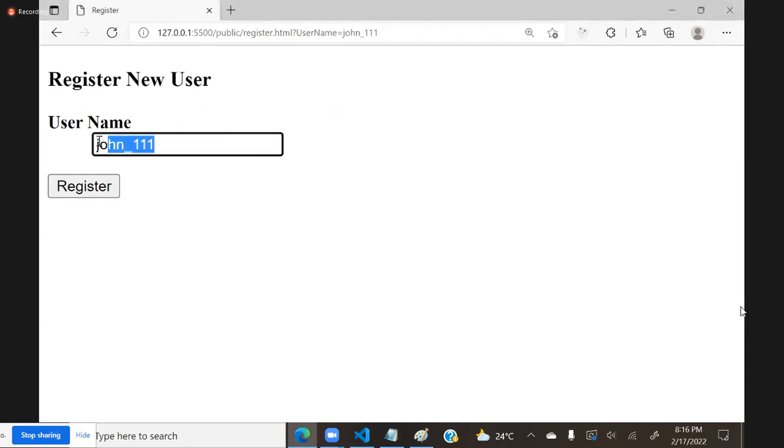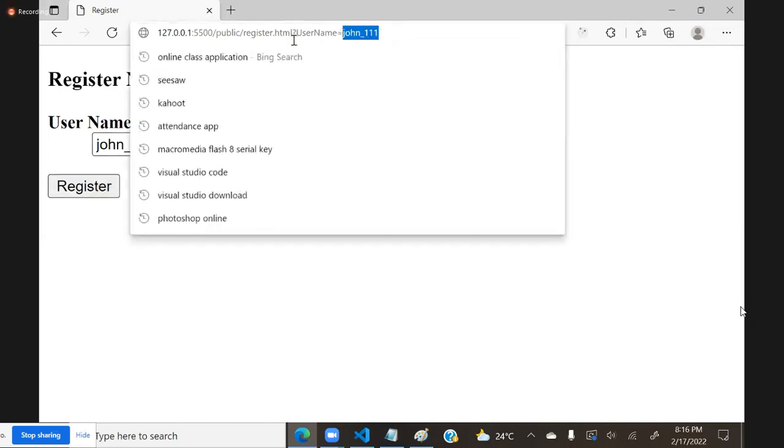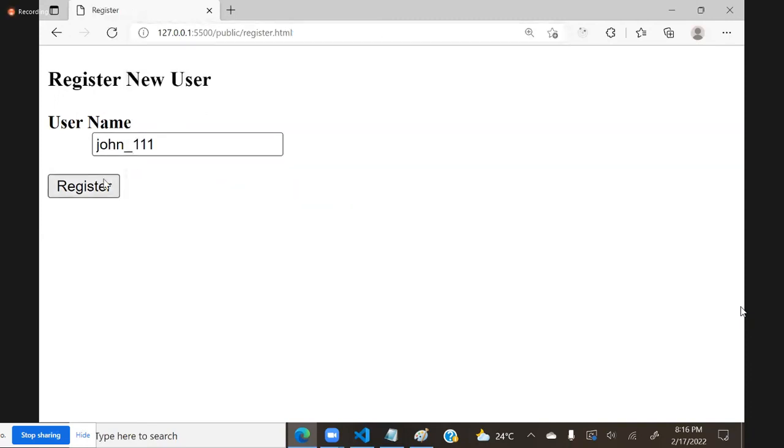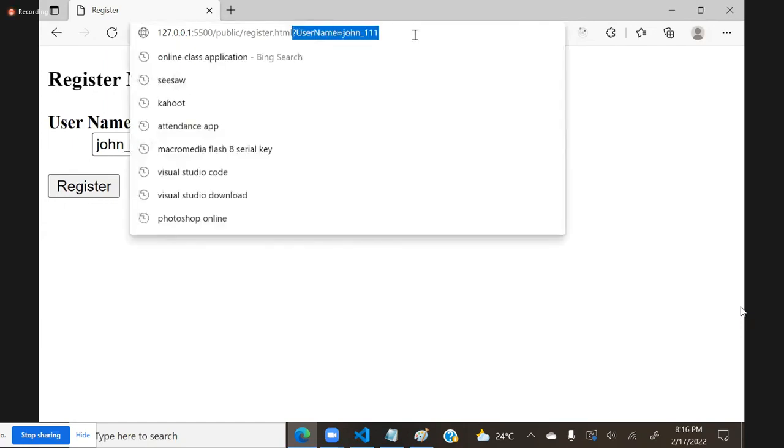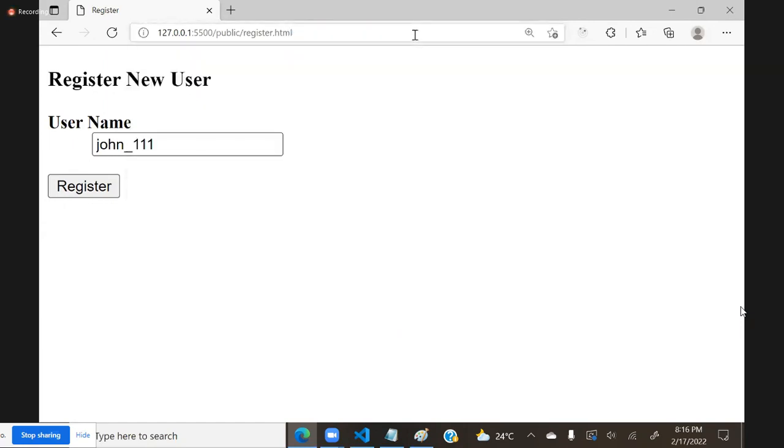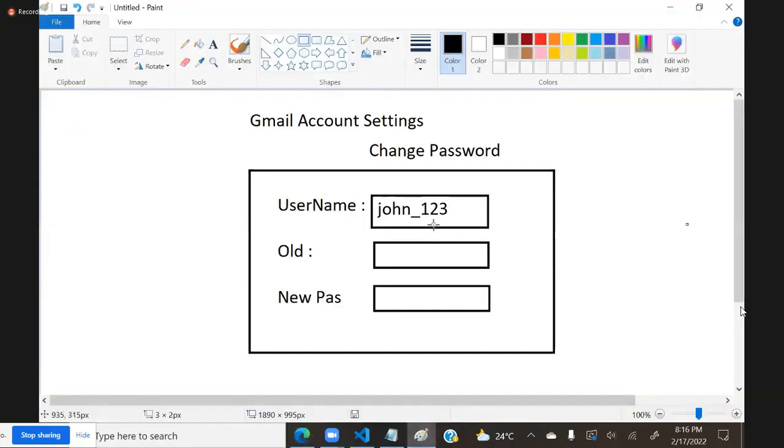Any modifications inside it are not allowed. But when I click on that, it is submitted. You can see it is submitting. So I will take it empty first. And you see, I click on register, it is submitting the value, but it will not allow changes, because I already told you here we want the username to show, but the username cannot be changed.